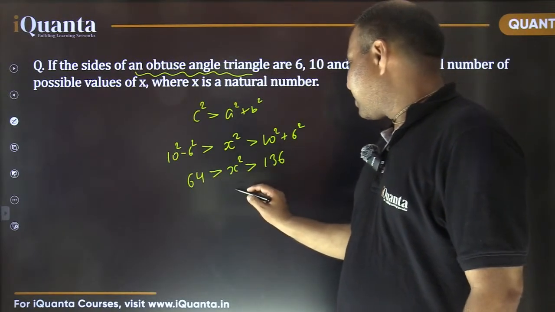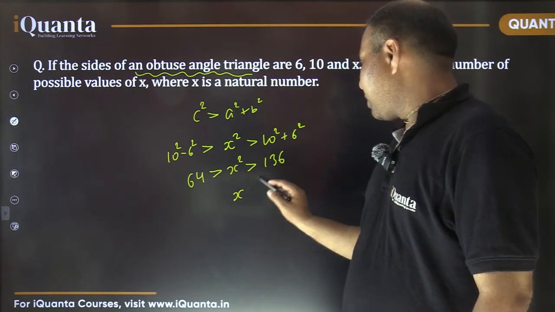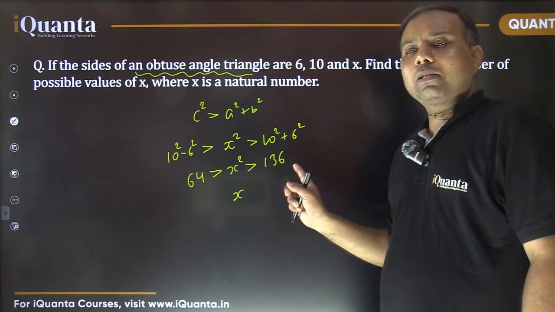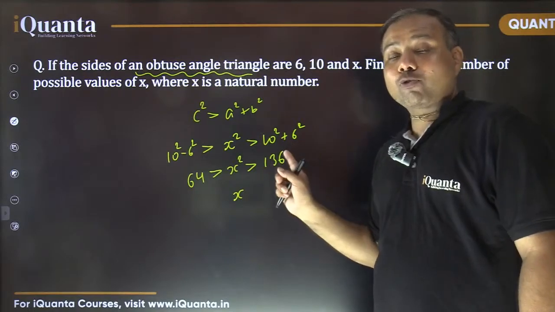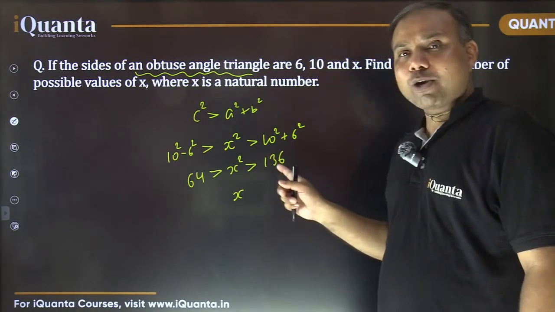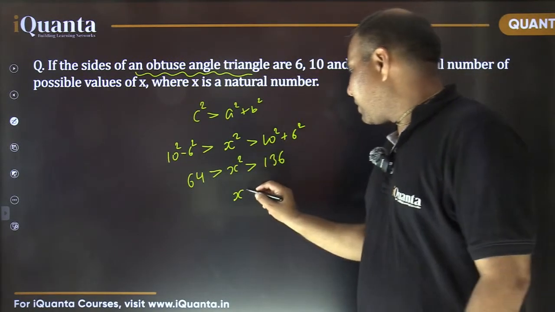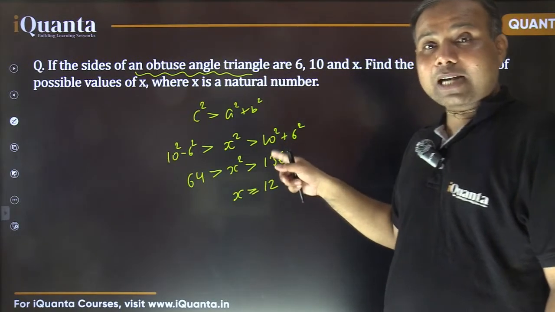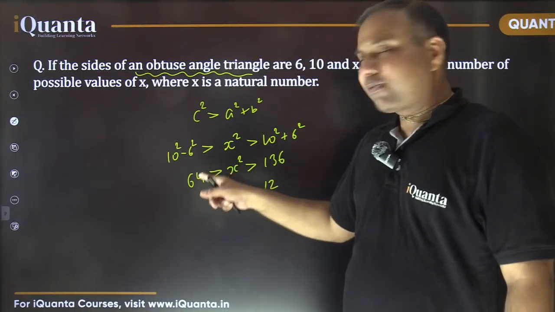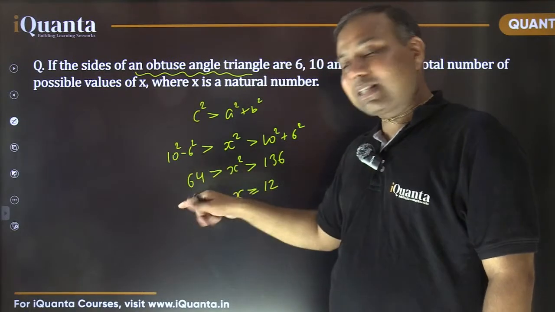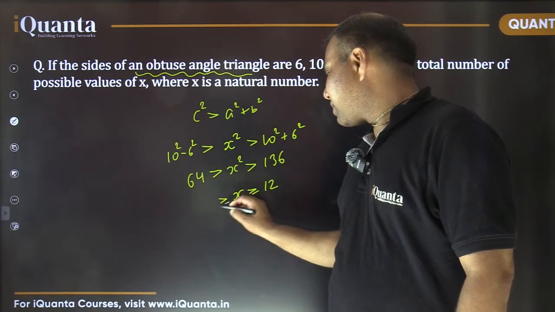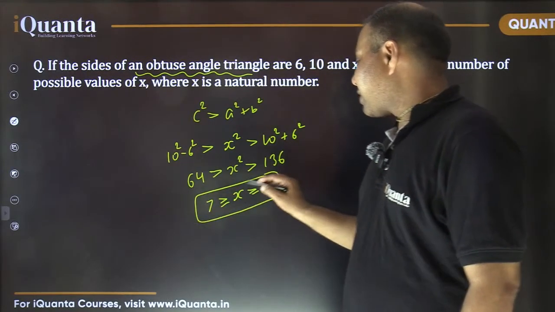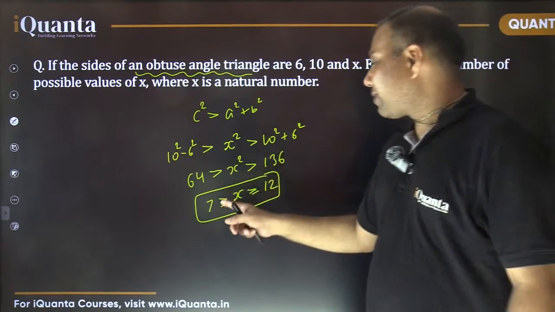So that means x should be, now 136 is not a perfect square number. It lies between 11 square and 12 square. 12 square is 144 and 11 square is 121. So that means x must be greater than or equal to 12 because 12 square is more than that. Now this 64 is 8 square, so x must be less than 8, or basically x must be less than or equal to 7. So that is the range here. x must be 12 or more, or 7 or less.